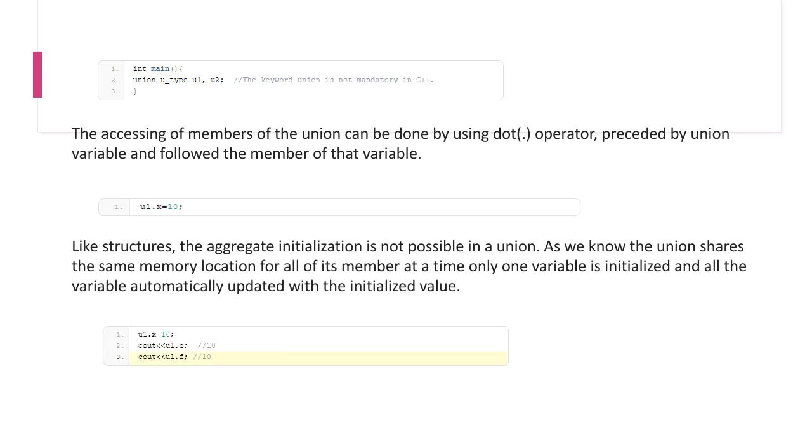Suppose un.x equal to 10, then obviously un.c is also 10, un.f is also 10. If you try to change the value of a member of u1, the other members will be automatically updated. Suppose I say un.c equal to 65, then un.x and f also will be updated to 65.